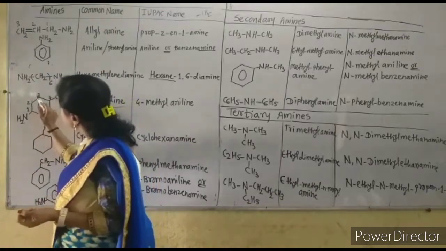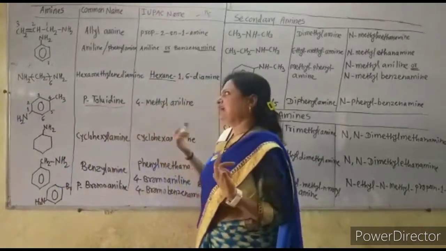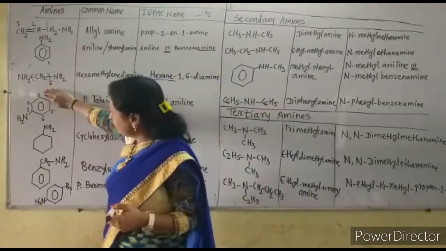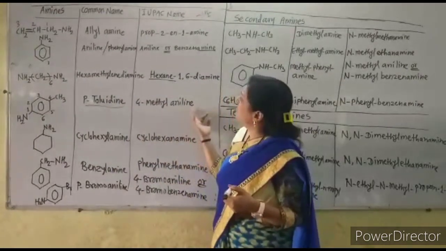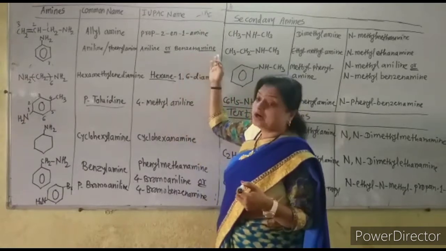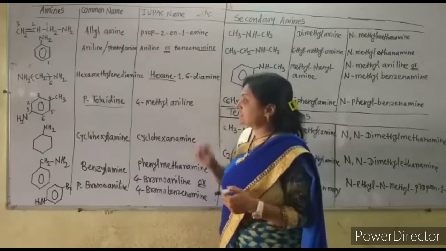So 1, 2, 3, 4, at the 4th position there is the methyl. So 4-methyl, and you know that if methyl is not there, this is aniline. So it is 4-methyl aniline, or we can also call this 4-methyl benzene amine. This is also the name of this compound.